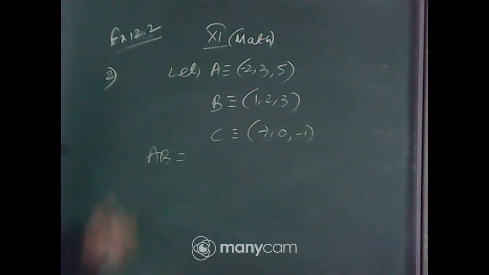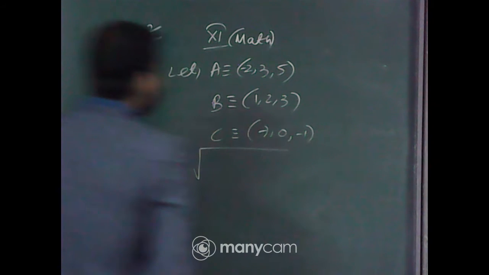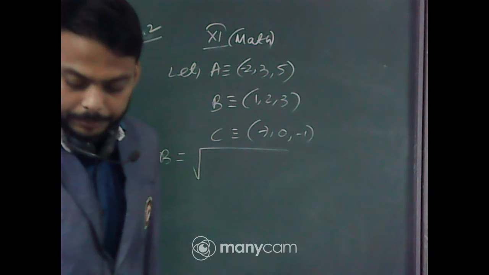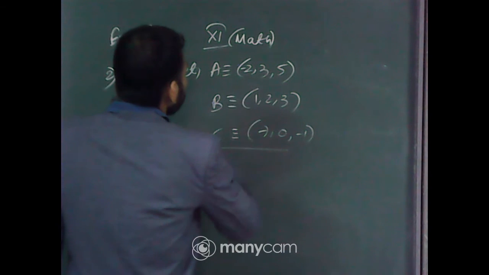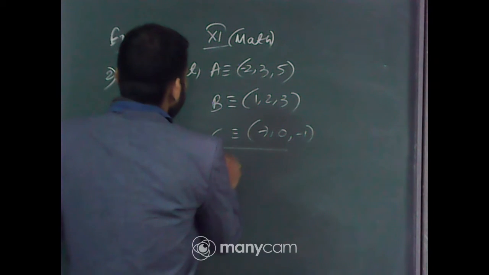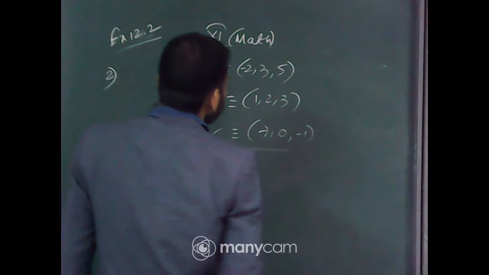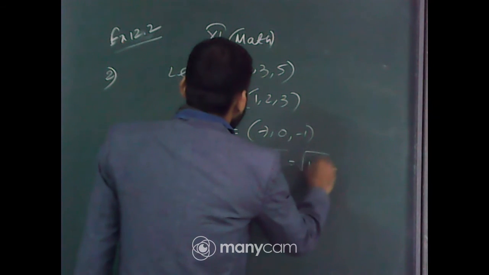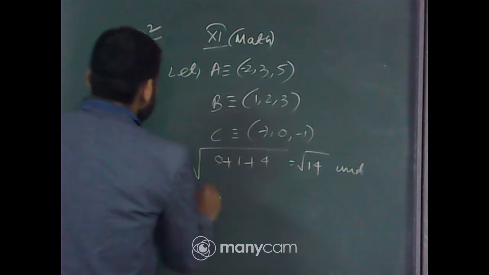Okay. Find one by one. You do it in your copy. AB. Root under. Do the calculation. Find AB. Minus 2 minus 1 minus 3 square, that is 9, plus 3 minus 2, that is 1 square, that is 1, plus 5 minus 3, 2 square, that is 4. So root under 14, that is AB. Now BC.